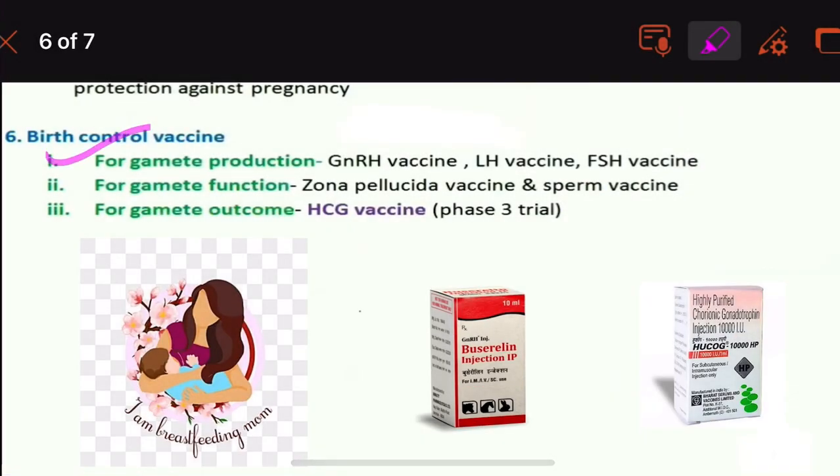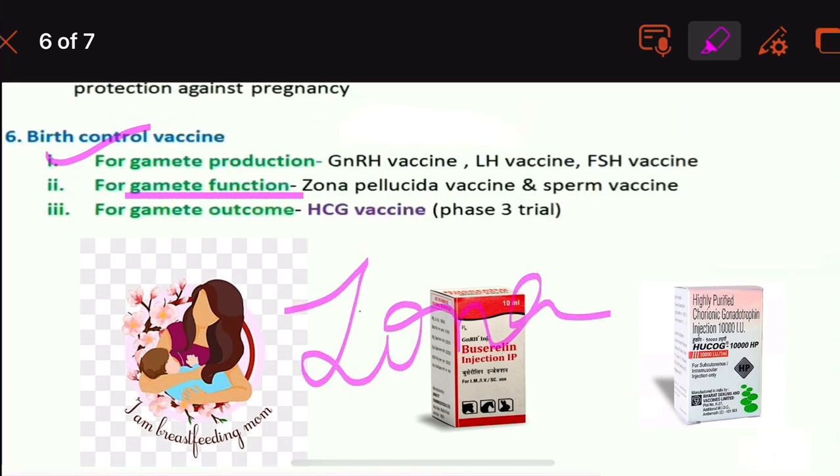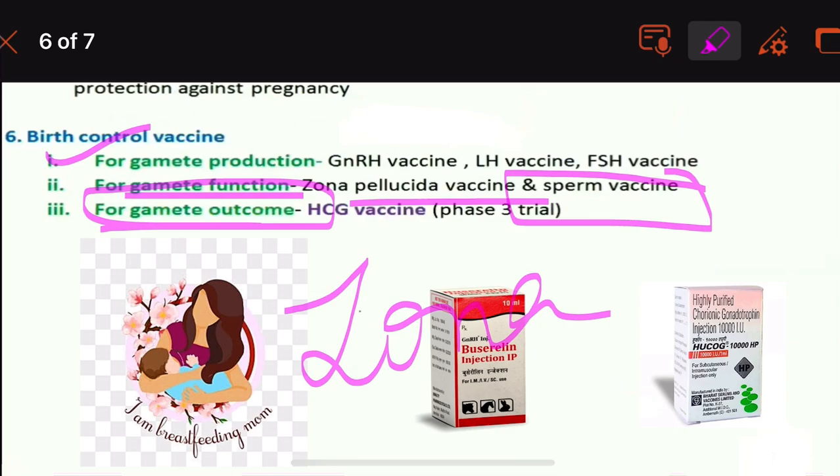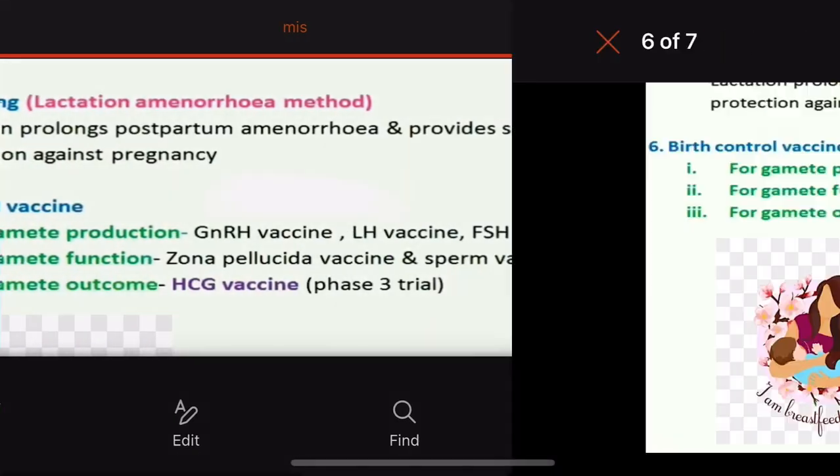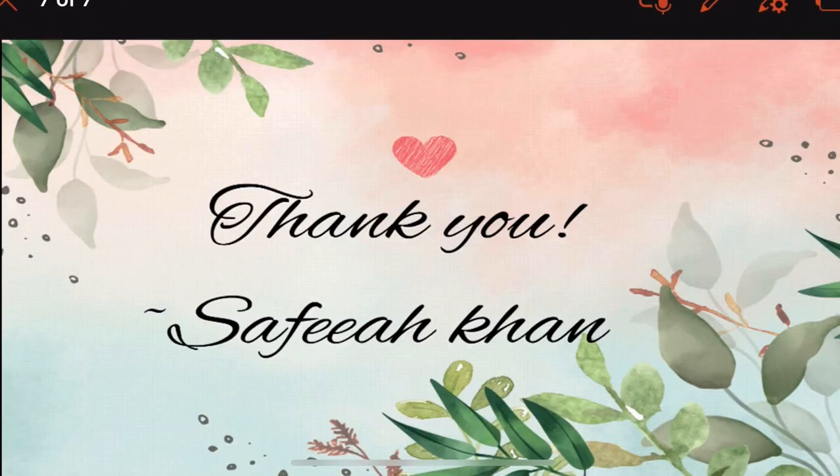For gamete functioning, we have zona pellucida vaccine and also sperm vaccine. For the gamete outcome, HCG, human chorionic gonadotrophin vaccine. I hope the vaccines are clear. There are high uncertainties, so not very sure.